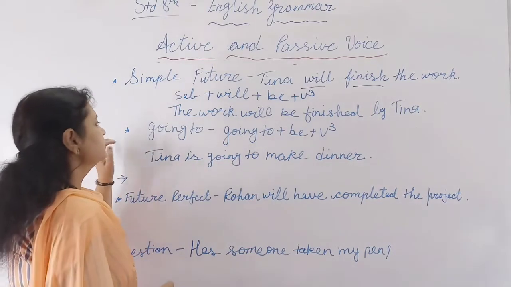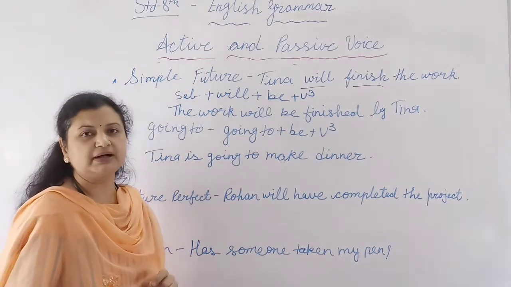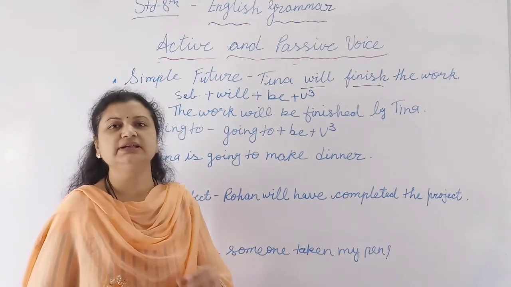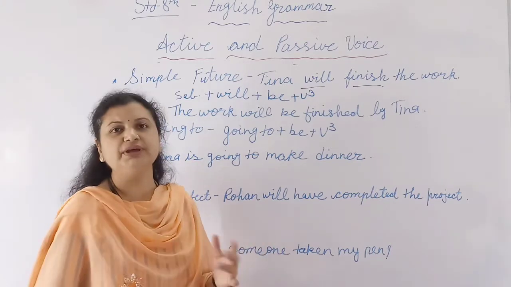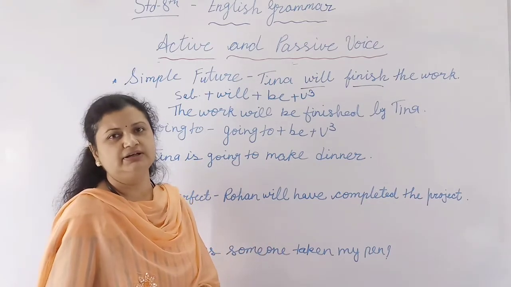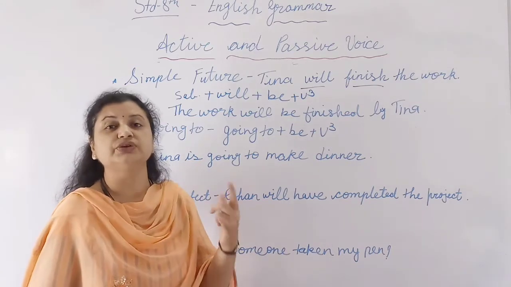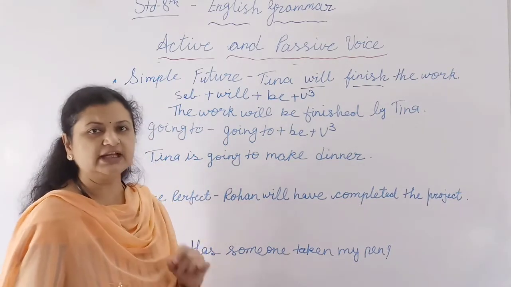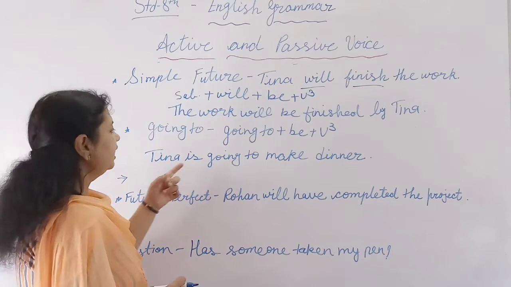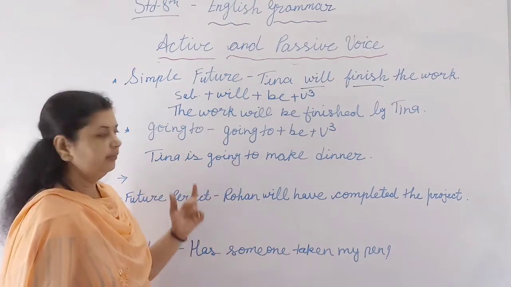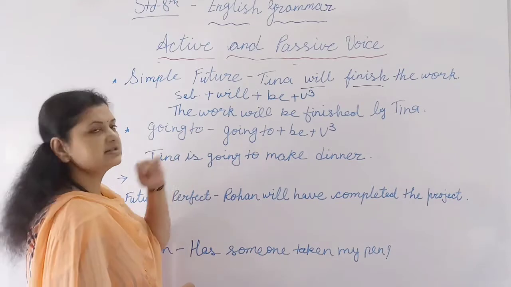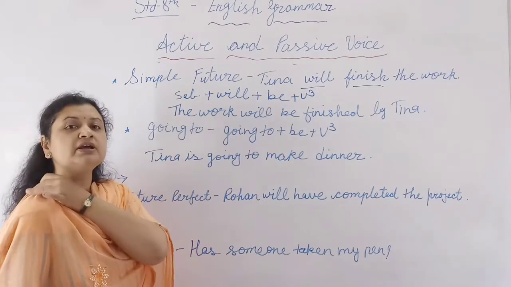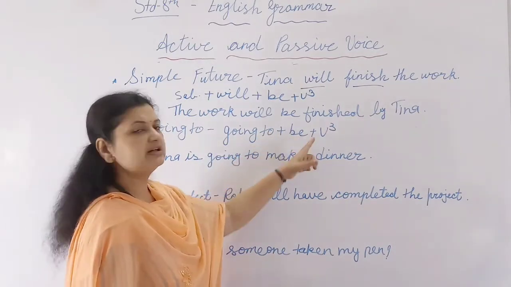So like this. In the tense part, I explained to you that going to is also used for future tense. When the thing is decided, I am going to watch a movie at evening. So it is decided already. That time we can use going to, but that is used for the future tense. So if the going to is given in the sentence, that time how will you make it passive? Tina is going to make dinner. Now here what we have to do? We will use this structure. Going to, after to always verb first form will be used. Going to plus be plus V3.